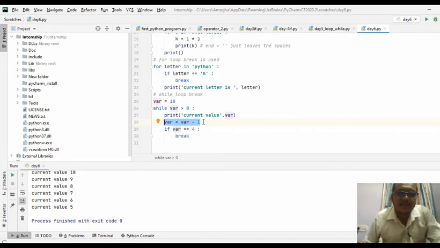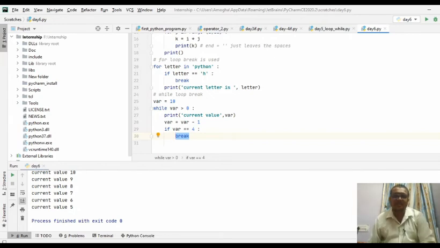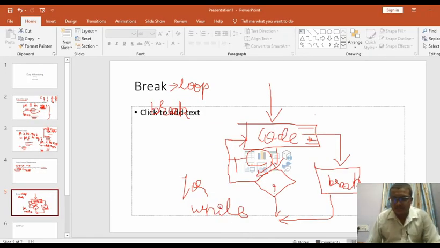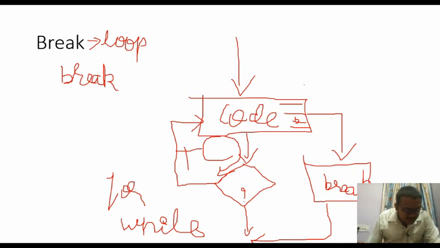This is an unconditional usage of a break statement. Preferably we won't use it in any real-time application, but for some smaller applications like student projects or any kind of mini projects, we make use of this break statement. But it is not a good practice to use break if you want to become a good programmer. It should be avoided. Instead of this, you can make use of other alternatives. You will see those in the later part of this internship. So that is the break we have just seen.